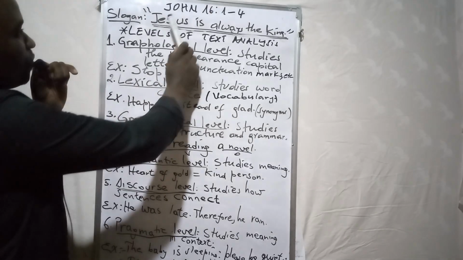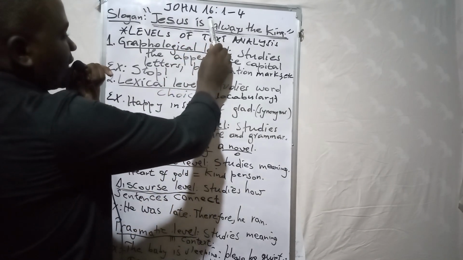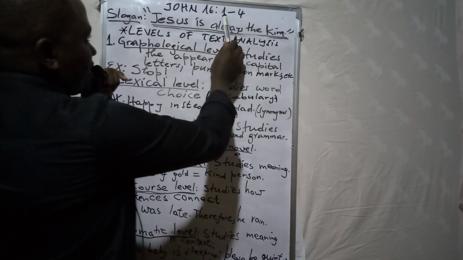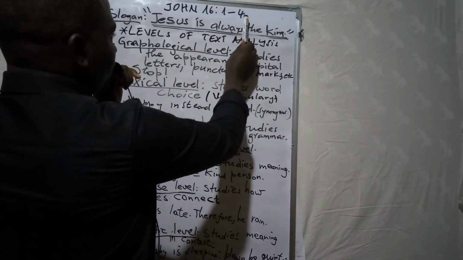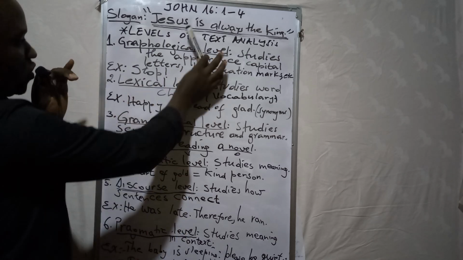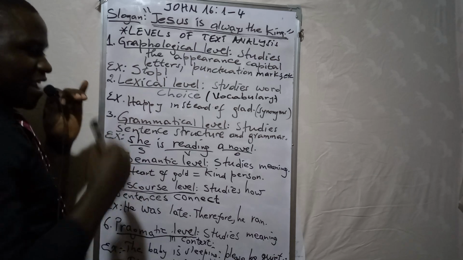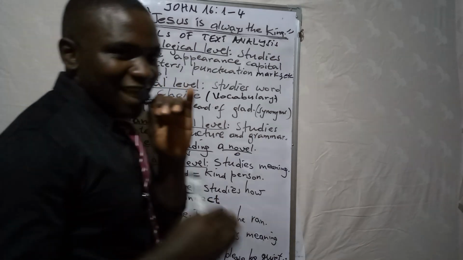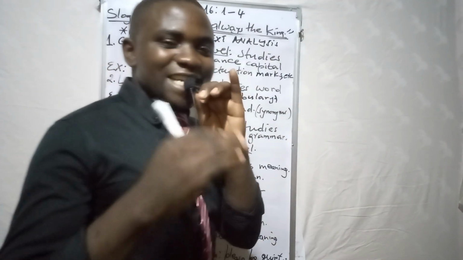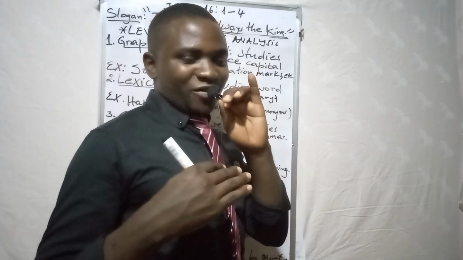Here we have the book that we should read. It is John chapter 16, first verse to fourth. So the slogan is also: Jesus is always the King, right? Please, it is better. Jesus was crucified because of saving us, right?